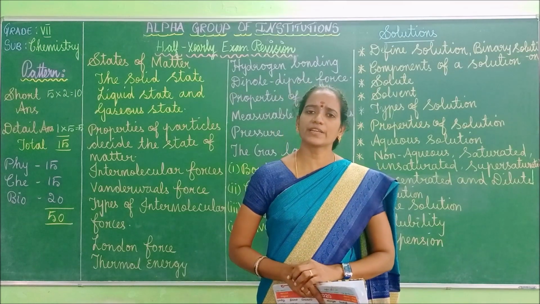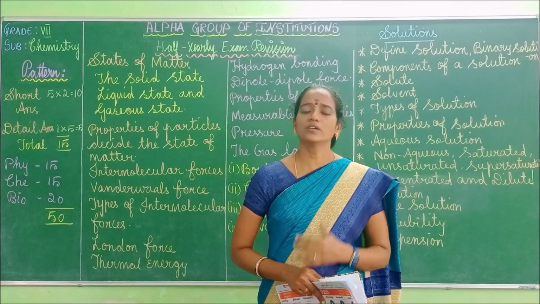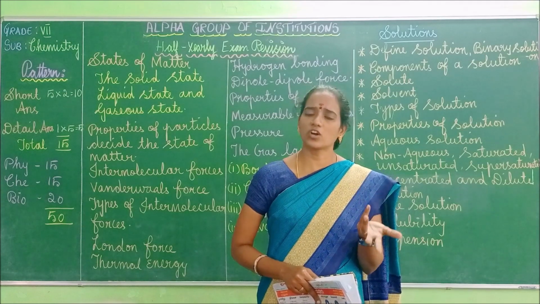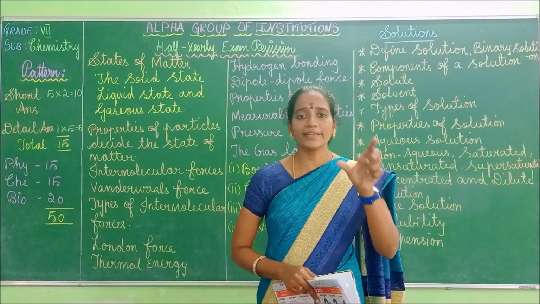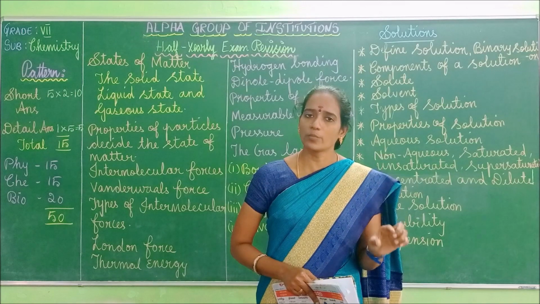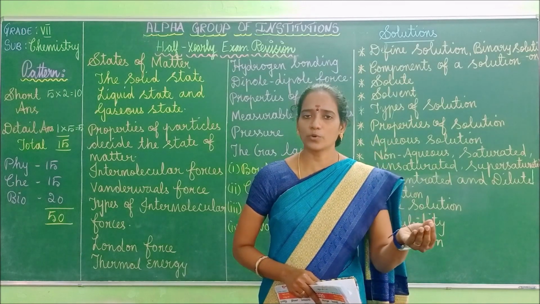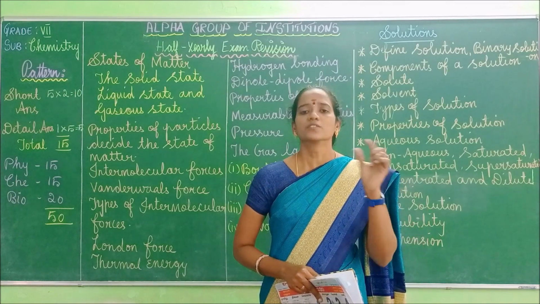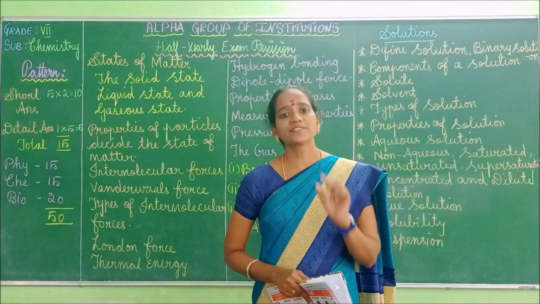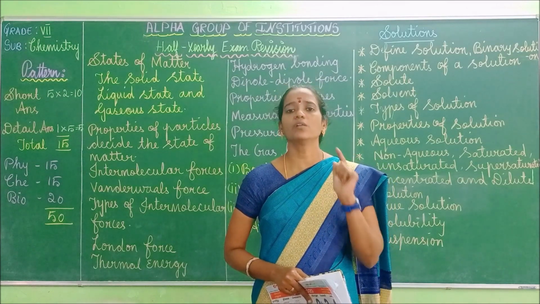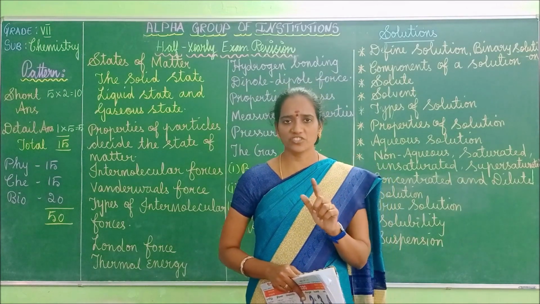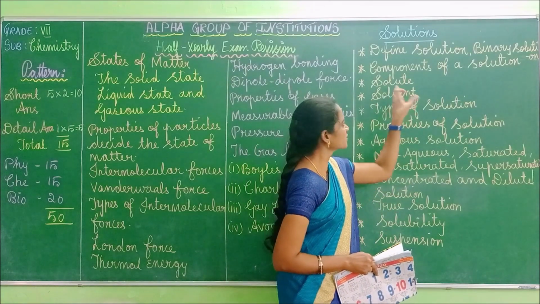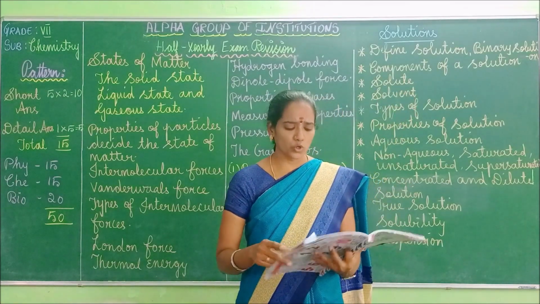What example we can give? Salt and water, sugar and water. These are called binary solution because we are adding two components. One component is water and another component is sugar. Solution which contains two components is called binary solution. Got it, children? Right.